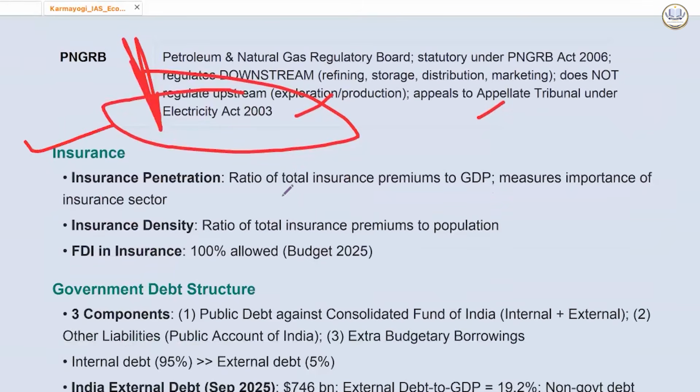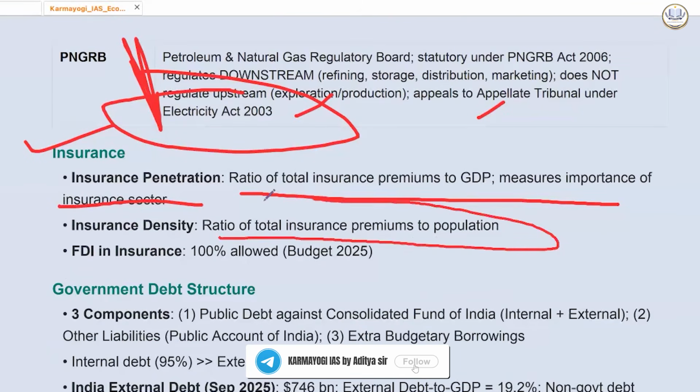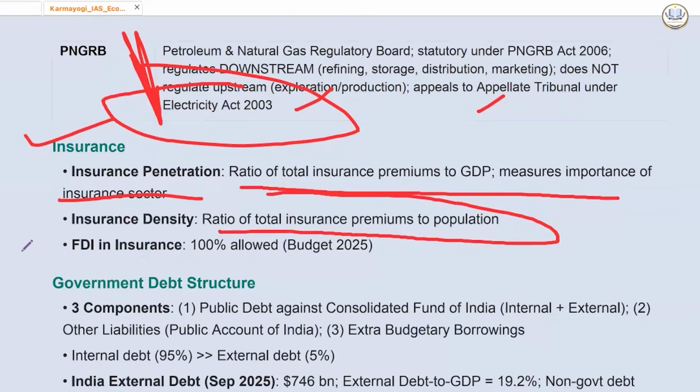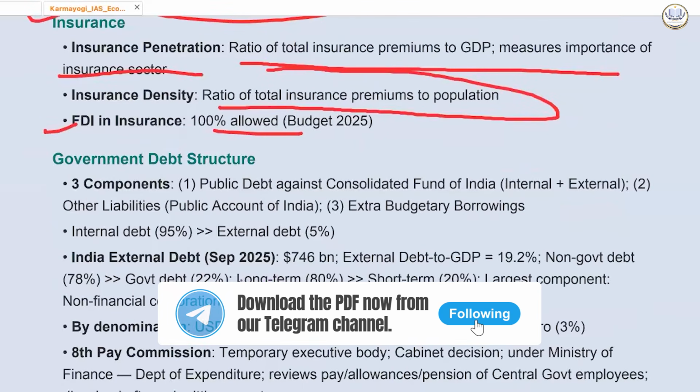What is insurance penetration? Ratio of total insurance premium to GDP. Measures importance of insurance sector. And density is ratio of total insurance premium to population. Then FDI in insurance 100% allowed. Okay.